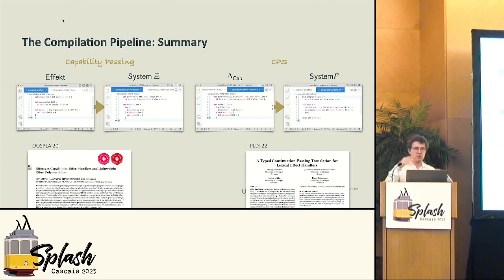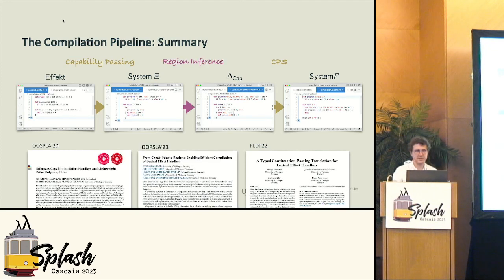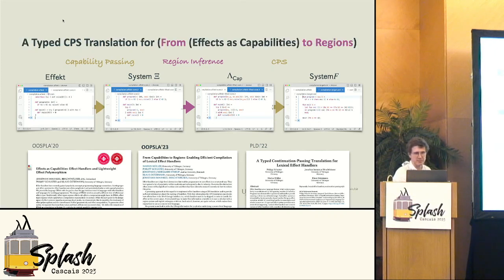And both showed that, yeah, there's typability preserving and so on. But what was missing was this step in the middle, right? So we wanted to somehow go now from system Xi to big lambda cap, and this is what we fill in here. So if you would now compose all these titles that we had, you would end up with something like this. So today I'm presenting a typed CPS translation from effect capabilities to regions. Right? So the part in violet is the one from today.